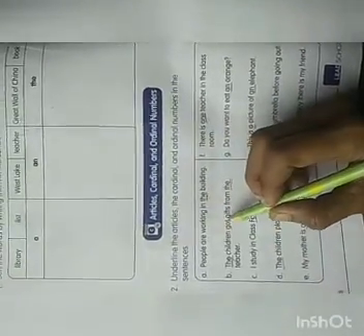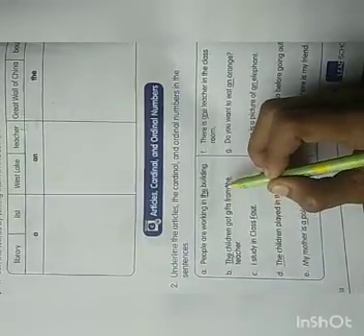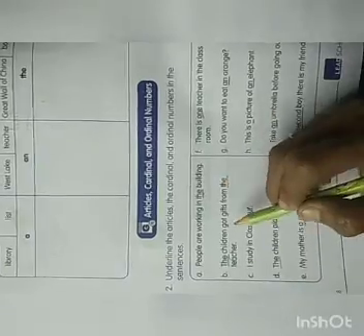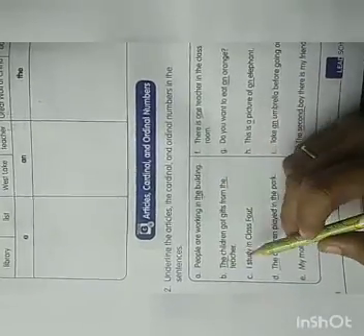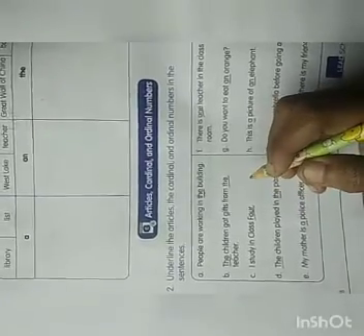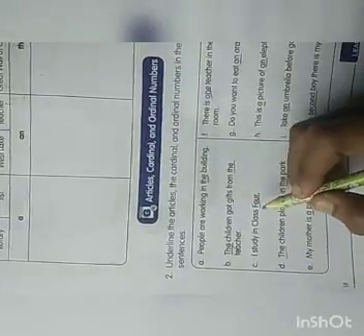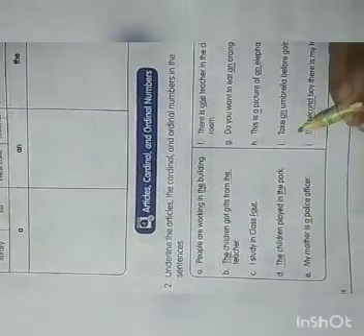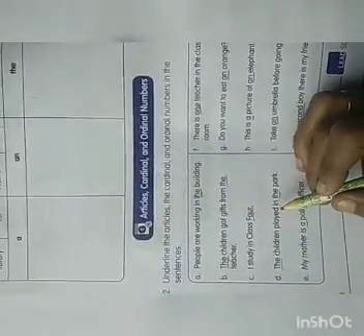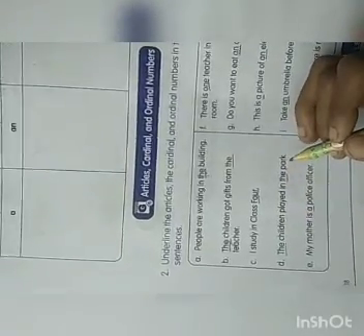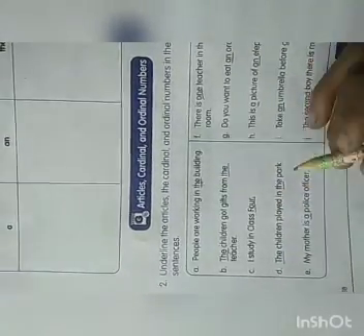The children got gifts from the teacher. The children got gifts from the teacher. So the. I study in class 4. I study in class 4. Okay. So number is given. So you should underline the number 4. Next. The children played in the park. The children played in the park. So the you should underline.